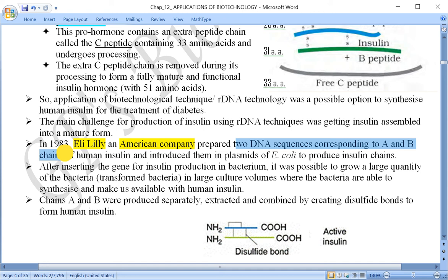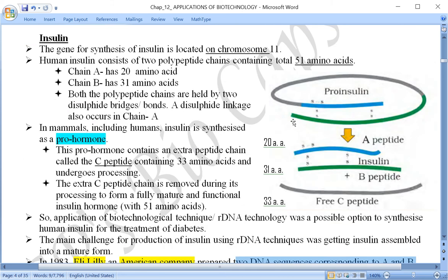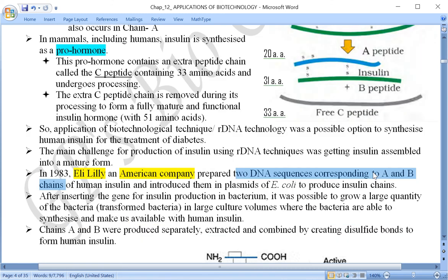Let us say that in one gene, one stretch is able to synthesize polypeptide A, and the other stretch is able to synthesize chain B. So the DNA sequences corresponding to the synthesis of these two chains were isolated from human cell,